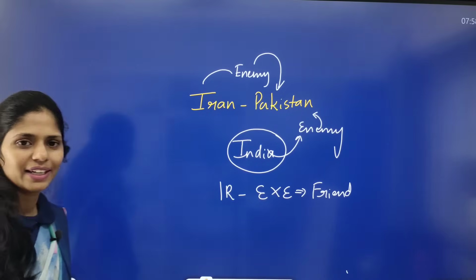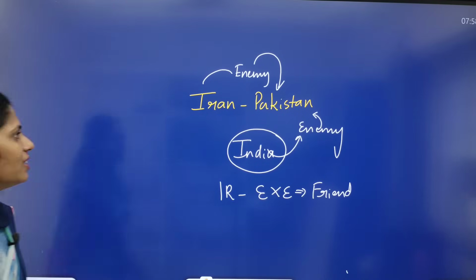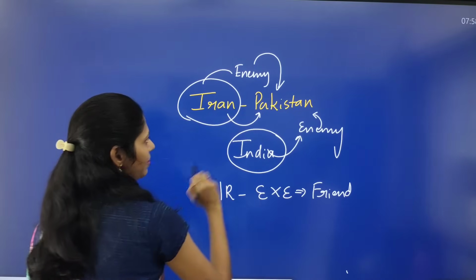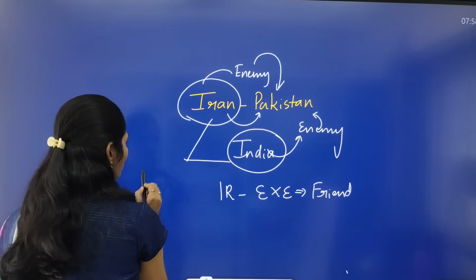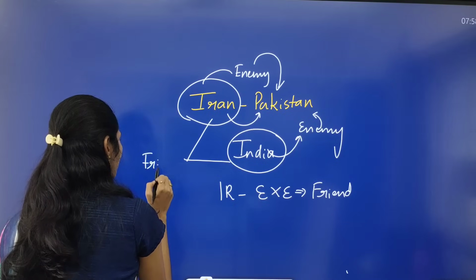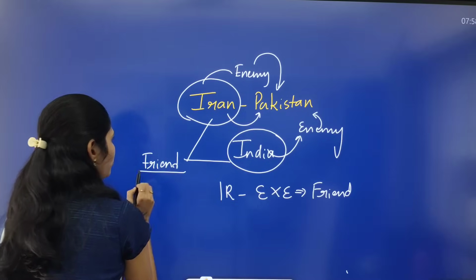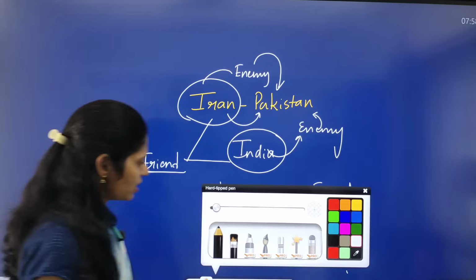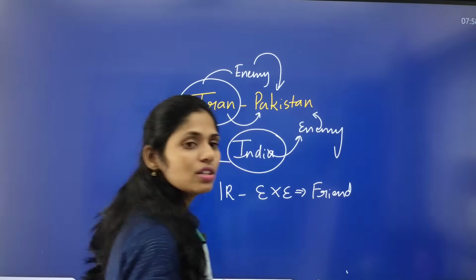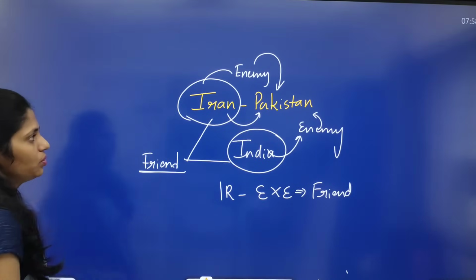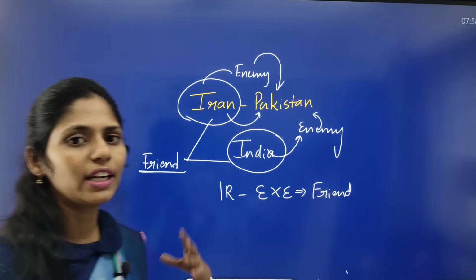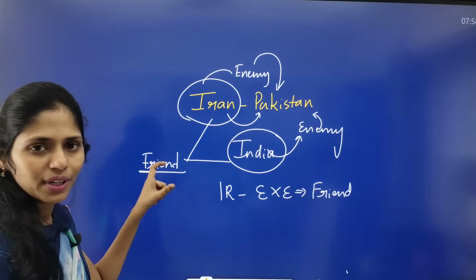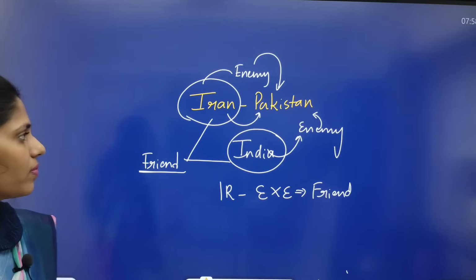Yes or no? Enemy's enemy will be our friend. So here Iran's enemy is Pakistan and India's enemy is Pakistan, so there will be a friendship relation between India and Iran. Right. Here you can think about some important things where the controversy between India and Pakistan exists, and some common points to bring India and Iran together.